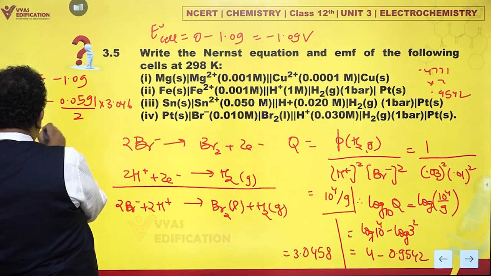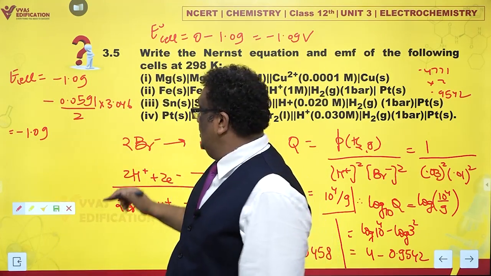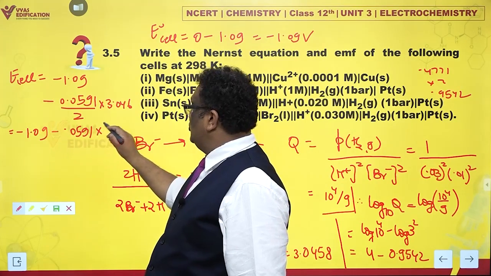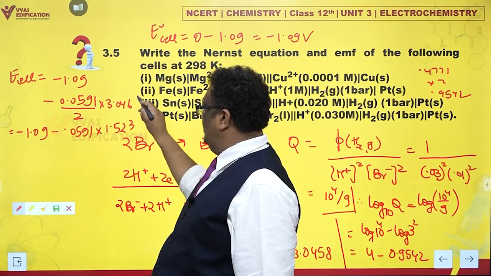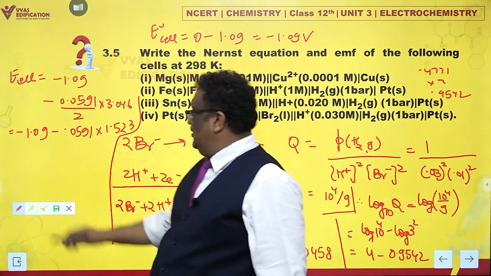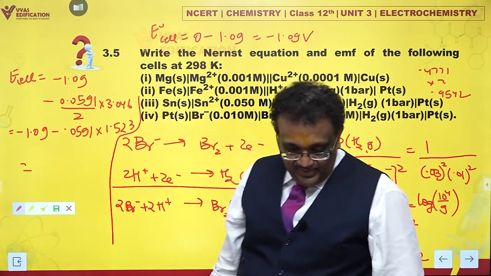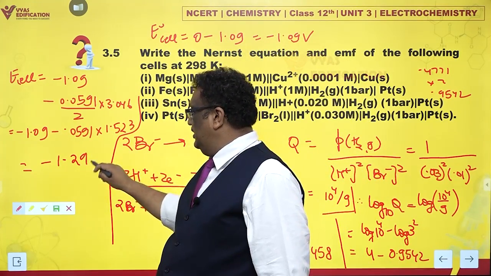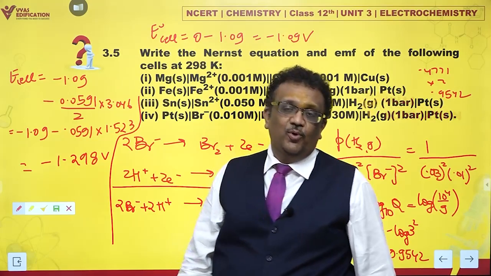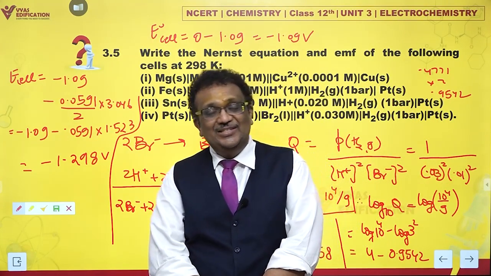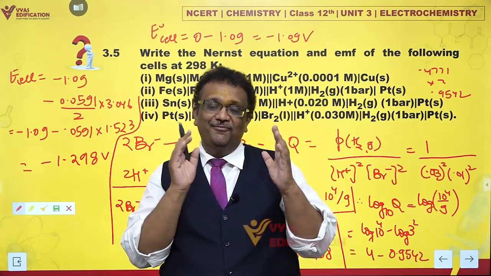This is minus 1.09, yes, and minus 0.0591, God save me, into 1.523. Lovely. So loving, so delicate. It is getting more and more negative. And this is minus 1.298 volts, roughly minus 1.3 volts. This would be E cell for the final and the fourth part.